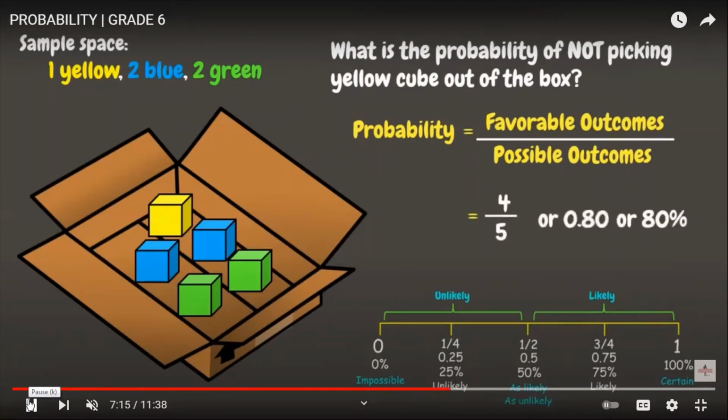or 0.80, or we have 80% in percent. So for this one, it is likely to not pick the yellow out of the box, since we got 80%.